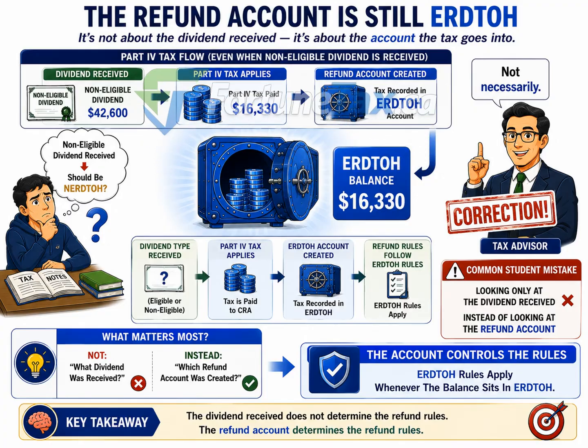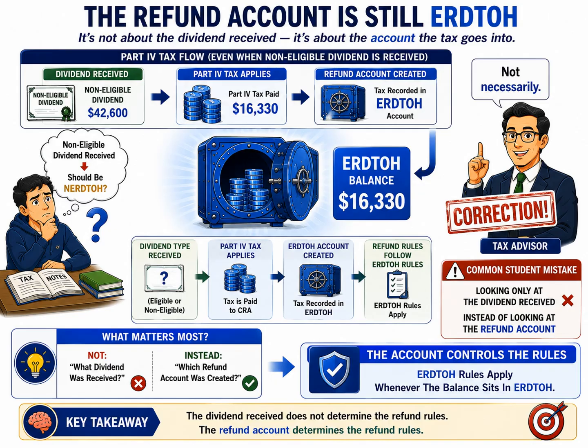In the previous slide, we asked an important question. What happens if Amco receives a non-eligible dividend instead of an eligible dividend? Many students immediately assume that the answer must be NERDTOH. After all, the dividend received was non-eligible. So shouldn't the refundable tax account automatically become non-eligible refundable dividend tax on hand? The answer is not necessarily. And understanding why is one of the most important conceptual breakthroughs in learning the ERDTOH and NERDTOH system.